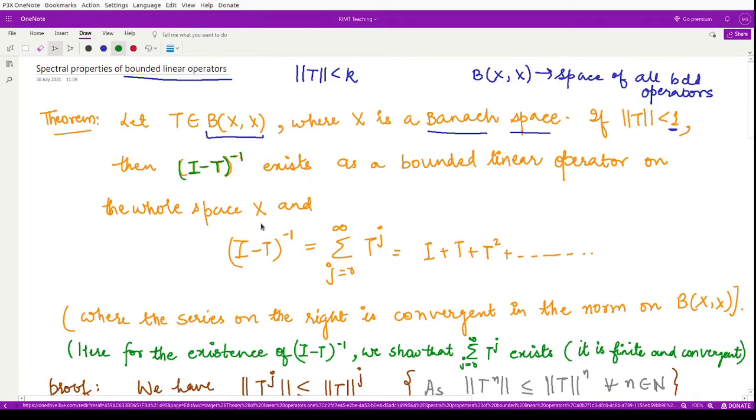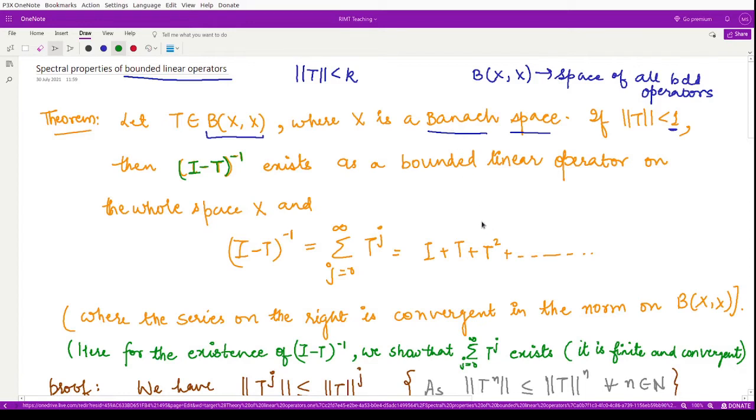Another thing we have to show is that this inverse is represented by the infinite series: the operator I plus the operator T plus T squared plus T cubed and so on up to infinity. We have to show that the inverse is equal to this infinite series, and that the series on the right is convergent in the norm on this space of bounded linear operators on the complete Banach space. So this is the theorem here.